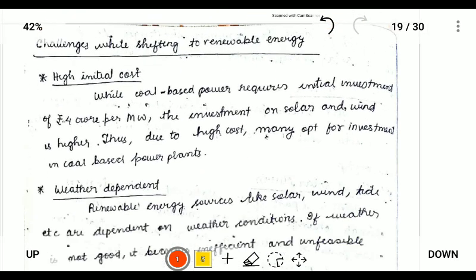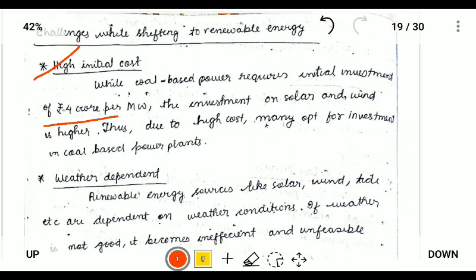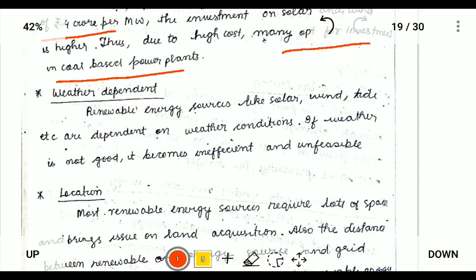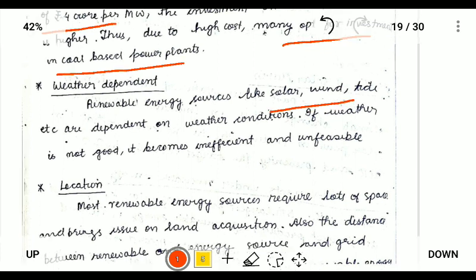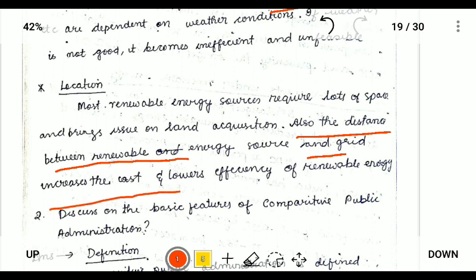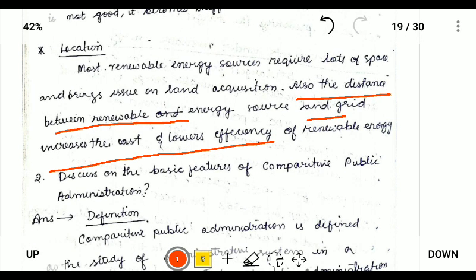The challenges to renewable energy: first is the high initial cost. The cost of installation is very high, around 4 crore per megawatt, and this is the reason why many opt for coal-based power plants. Second, it is weather dependent, especially solar and wind energy. Next is location. In hilly areas, solar energy is very hard to get, and also the distance between the renewable energy source and the grid increases the cost and lowers efficiency, that is, transmission power losses.